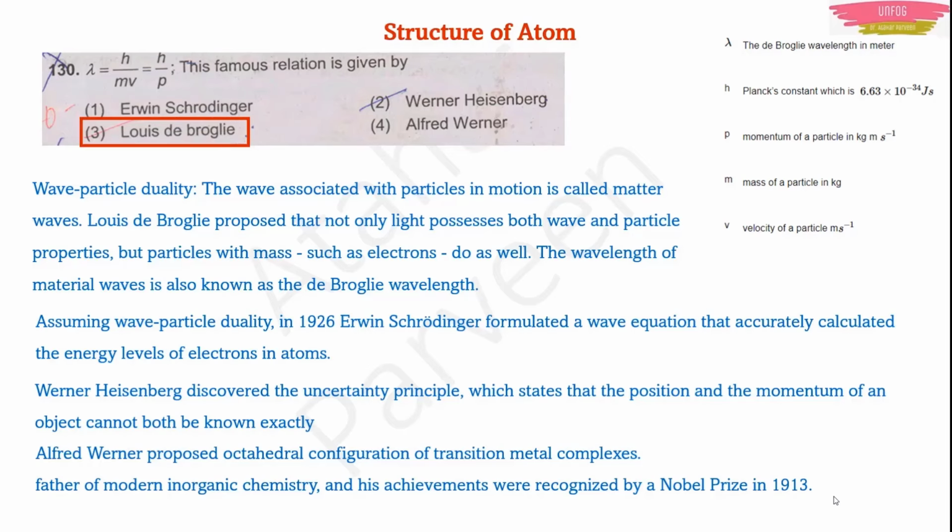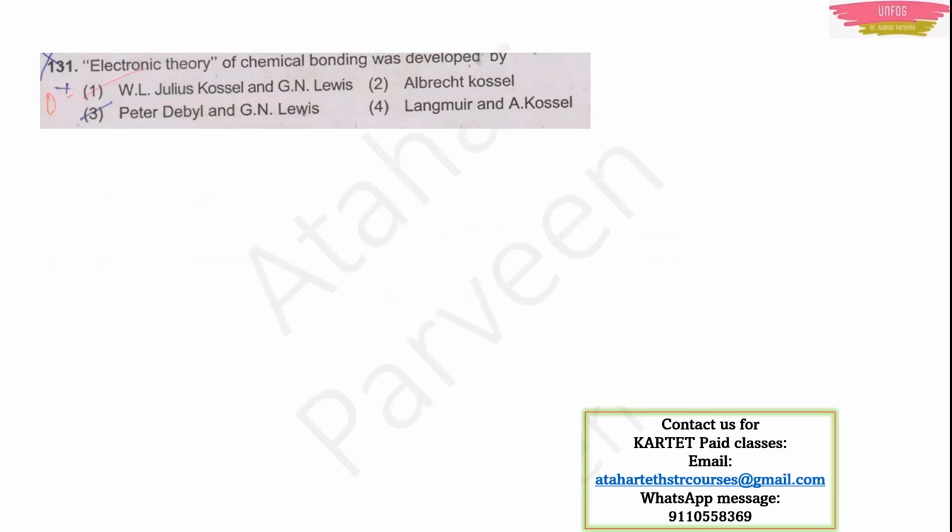Okay, so this was about structure of atom. Next, question number 131. Electronic theory of chemical bonding was developed by? This question should be from the chapter Basics of Chemical Bonding. Now, who developed this electronic theory? It was developed by two people, Kossel and Lewis. These two people together developed this electronic theory.